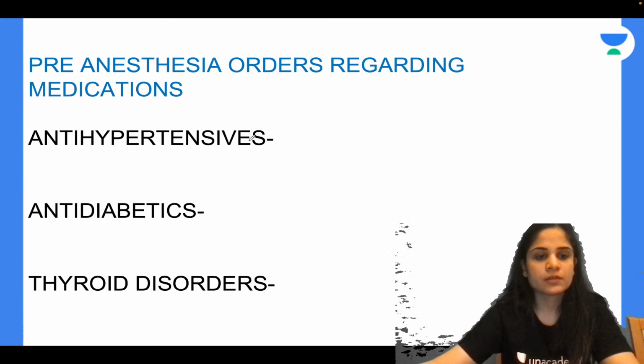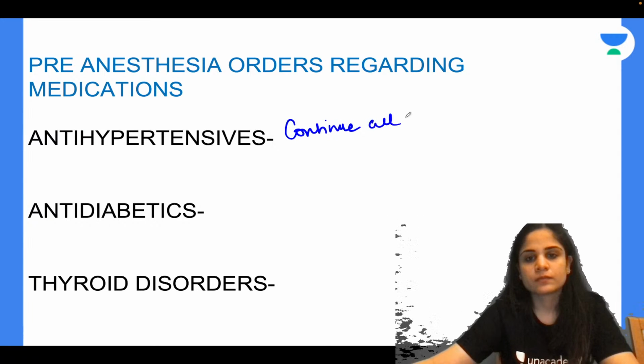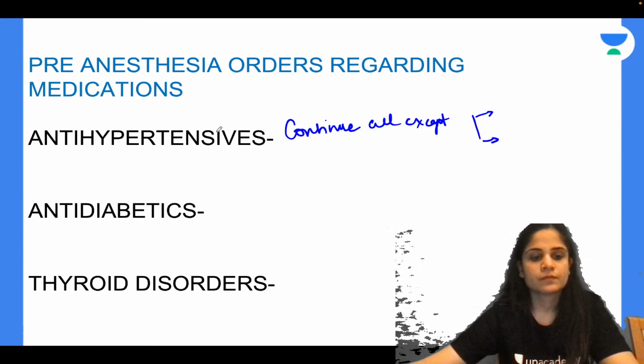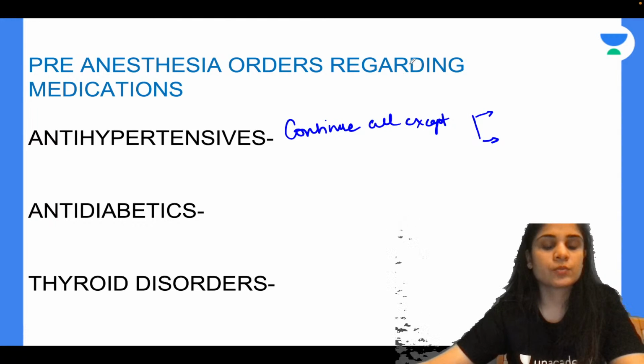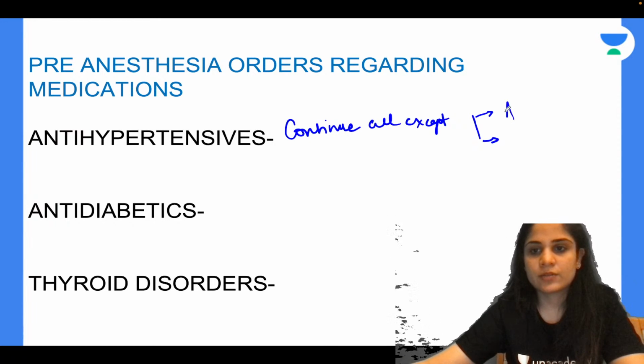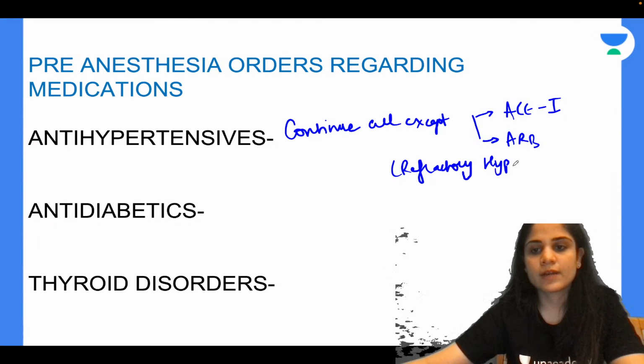Are you sure? Okay, we should continue all except two of them. Which two? Yes, very good. So we should continue all except ACE inhibitors and angiotensin receptor blockers. They both, if continued on the day of surgery, can cause refractory hypotension. So those two cannot be used.